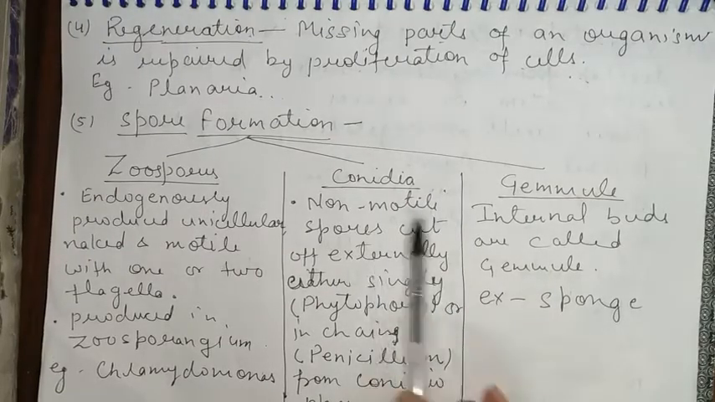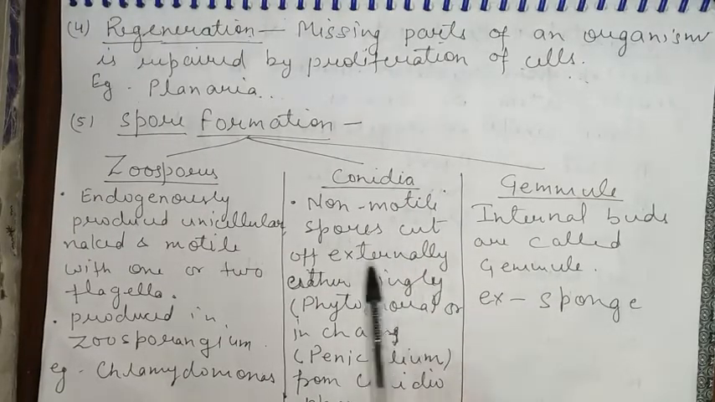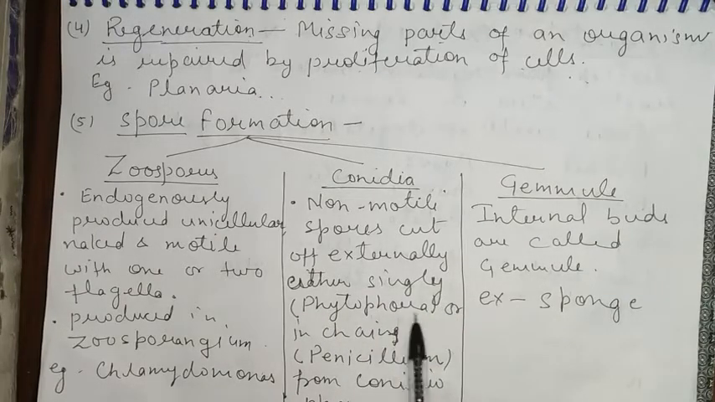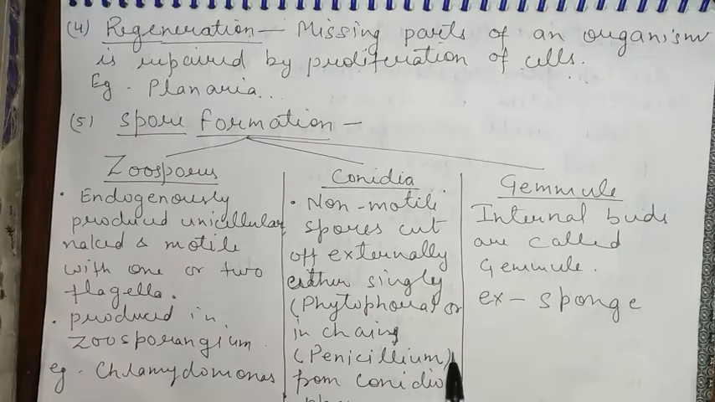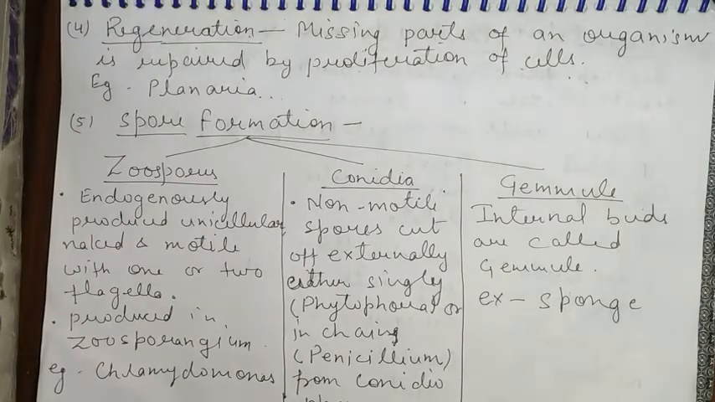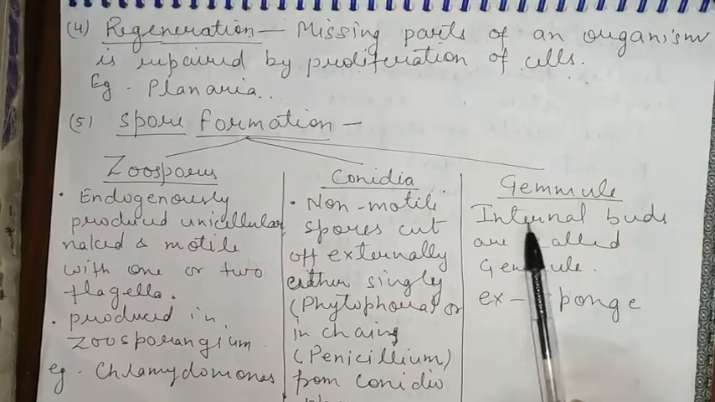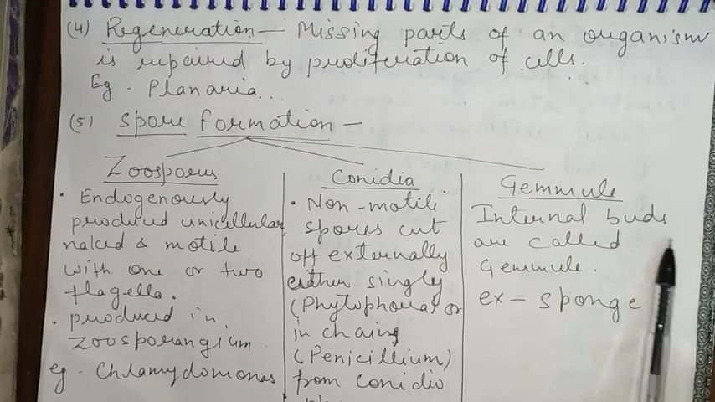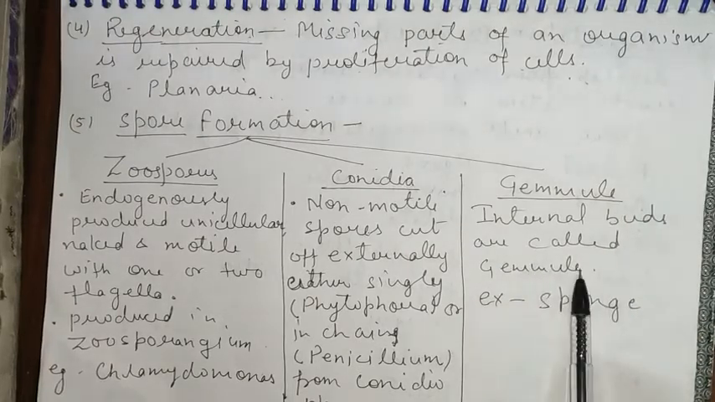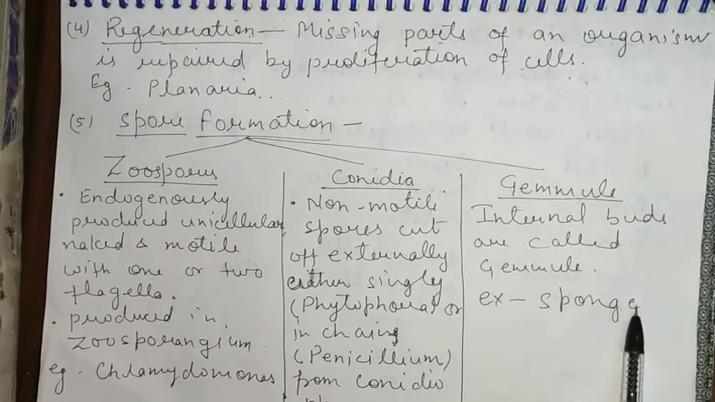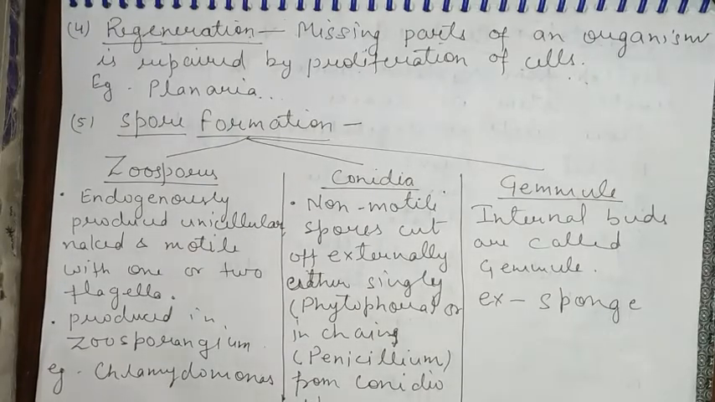The second one is conidia. Asexual non-motile spores cut off externally, either singly, example Phytophthora, or in chains, example Penicillium, from the tip of a special hypha called conidiophore. The third one is gemmule. Internal asexual reproductive units or buds are called gemmules. Example, sponge.